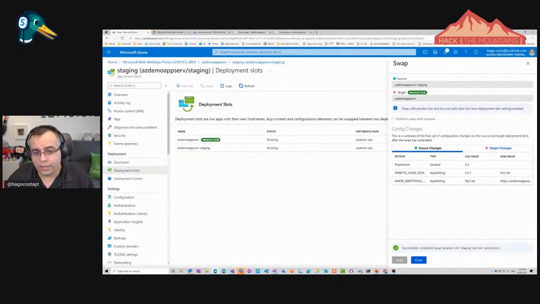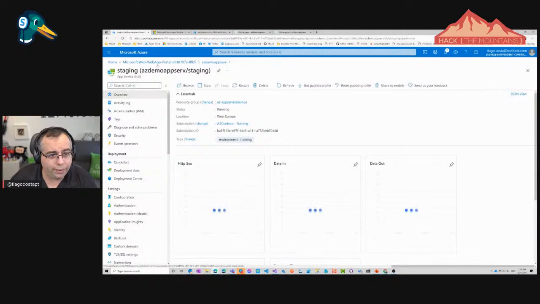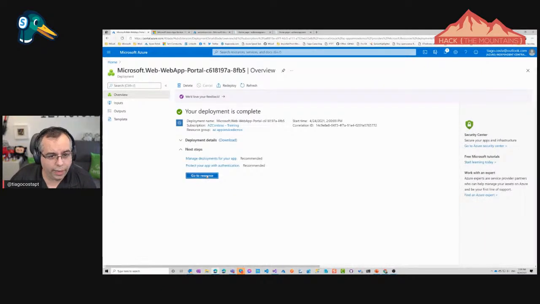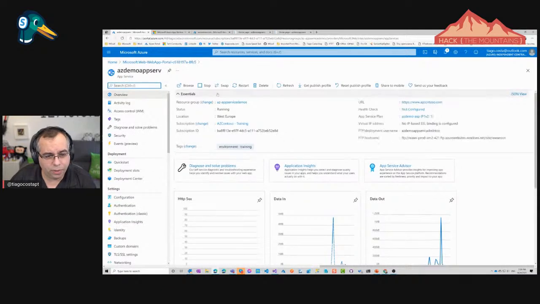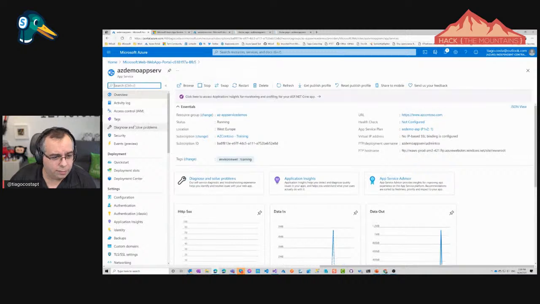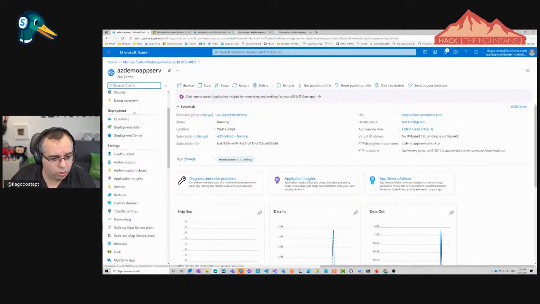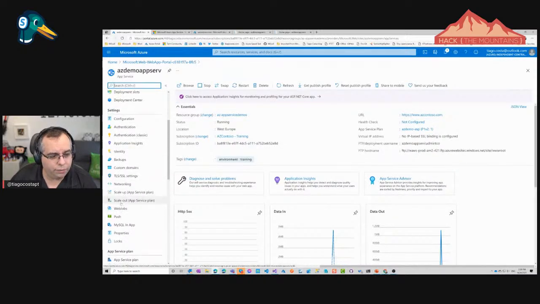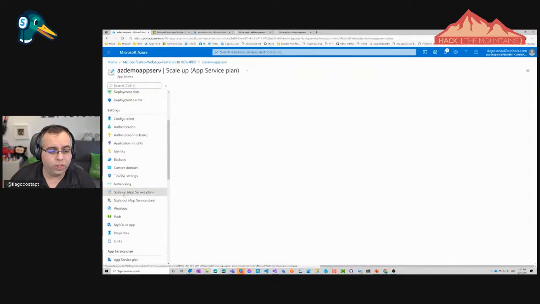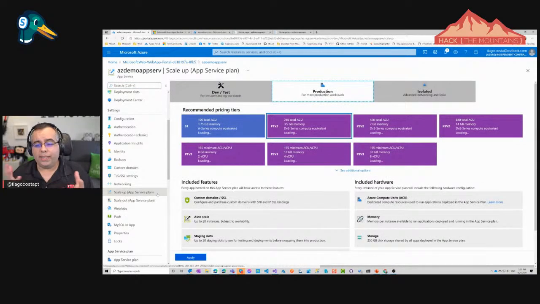Let's just do scaling here. So there you go, I'm back at my app service. If I scroll down, you see that I have two options to scale: scale up and scale out. If I show you scale up, it's kind of the same interface as when I selected the app service plan.